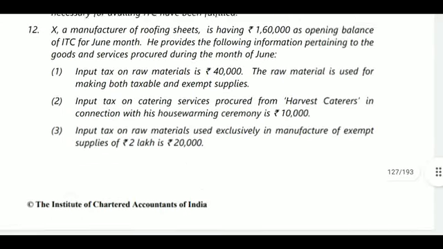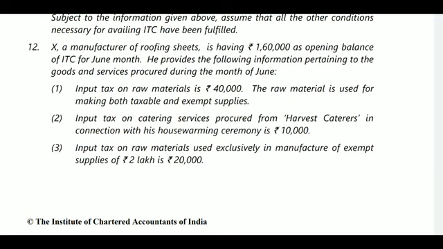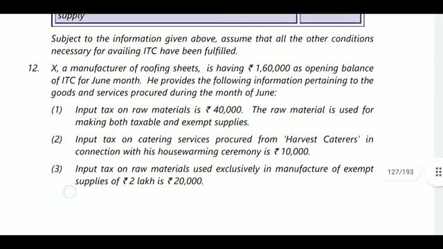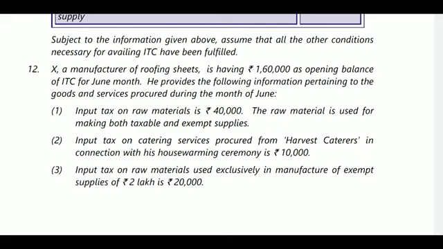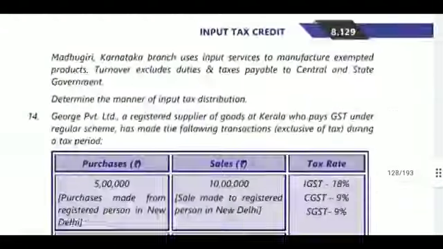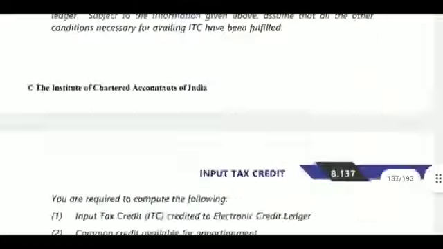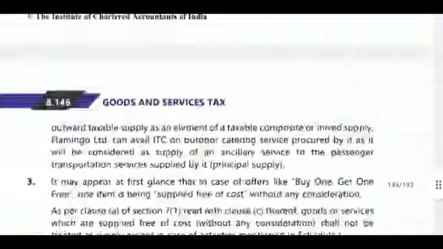The ITC available is based on 1,60,000 as the opening ITC, plus 40,000, reduced by the credit attributable to the extent of exempted turnover. Then you will get the net tax payable, which you will pay through the cash ledger. So we will see the answer. What is there in the 12th question answer?